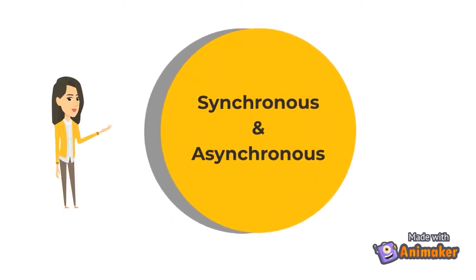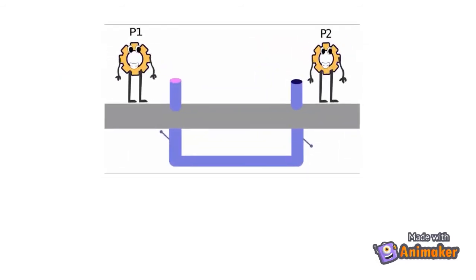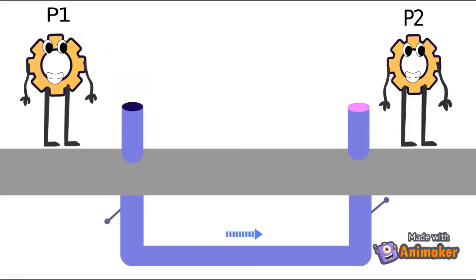Message passing may be either synchronous or asynchronous. If it is blocking, it is considered synchronous. In blocking send, the sender can't send any message until the message is received by the receiver. While in blocking receive, the receiver can't receive any message until a message is available. If both send and receive are blocking, we have a rendezvous. We will explain this in the next section.